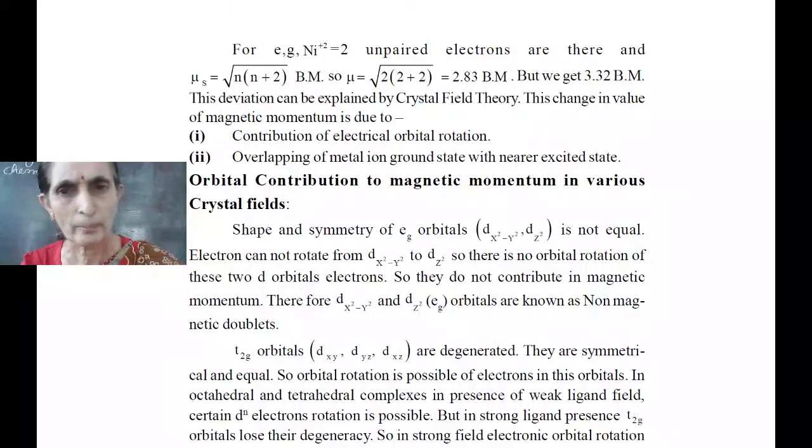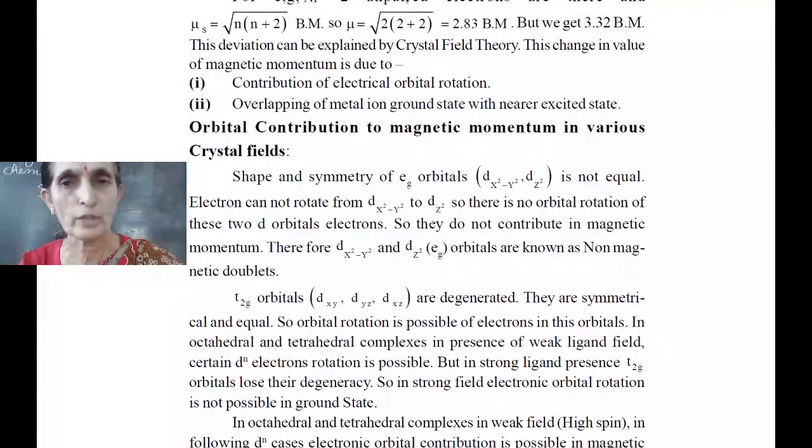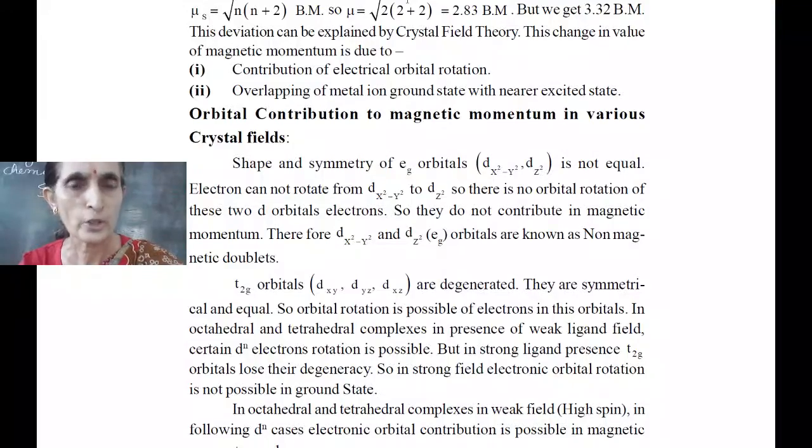But sometimes there is change in value. If I take the case of nickel, 2 unpaired electrons, so it should be 2.83 Bohr magneton, but we are getting 3.32 Bohr magneton practically. This change can be explained by crystal field theory due to contribution of electronic orbital rotation and overlapping of metal ion ground state with the nearer excited state.